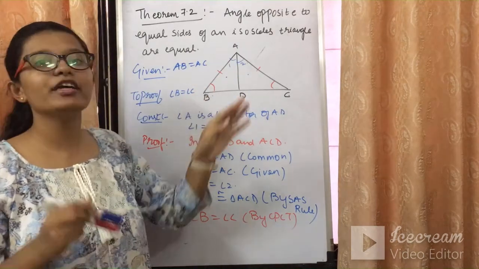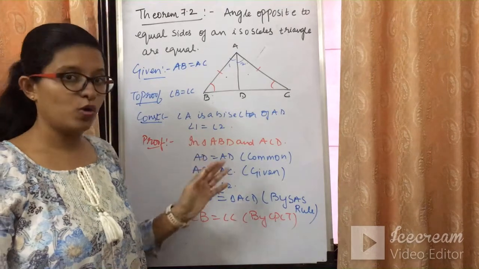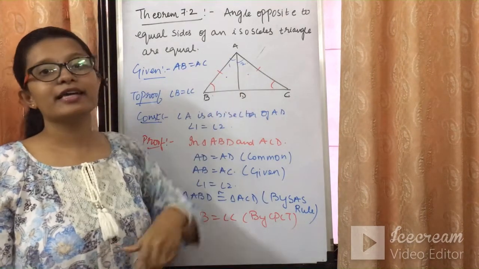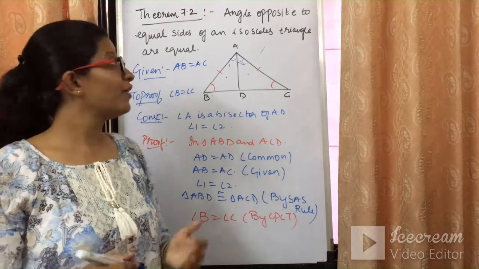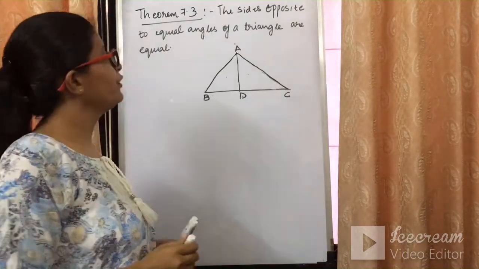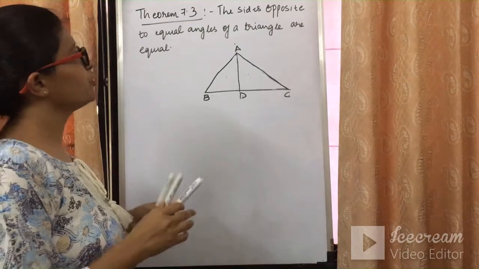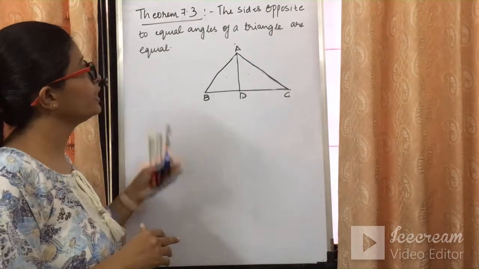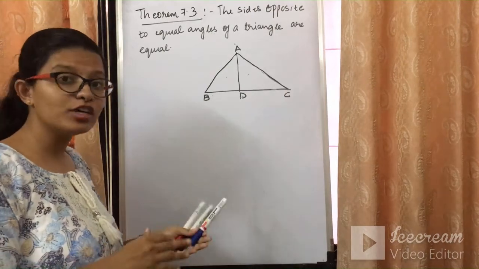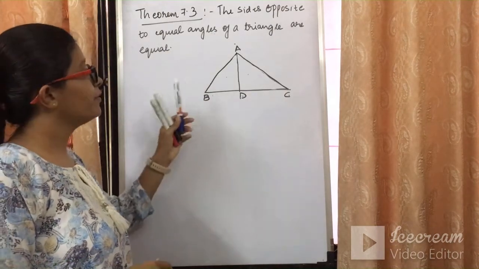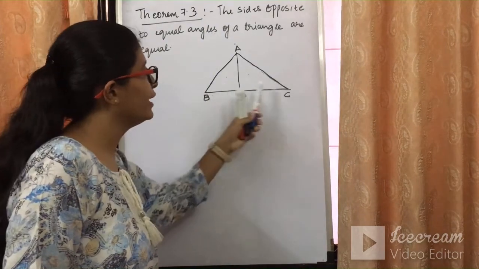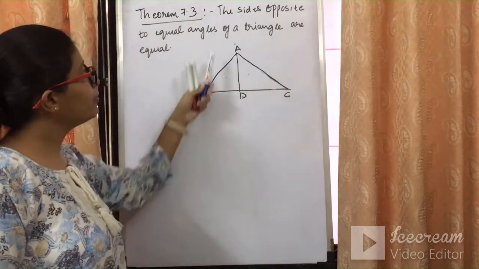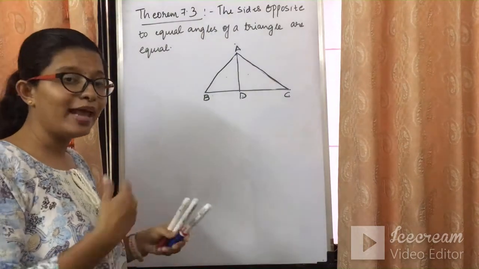So this is the theorem we can use in any problem statement now. We have just proved the theorem by proving that the two triangles are congruent. I hope you have understood the theorem. The next theorem given to you is that the sides opposite to equal angles of a triangle are equal. If you read it carefully, you will understand that it is the converse of theorem 7.2. In 7.2 it was said that if the sides are equal, then the opposite angles must also be equal. Here it says the sides opposite to equal angles must be equal.